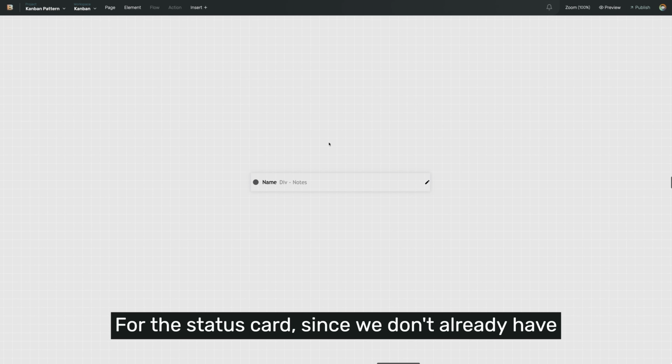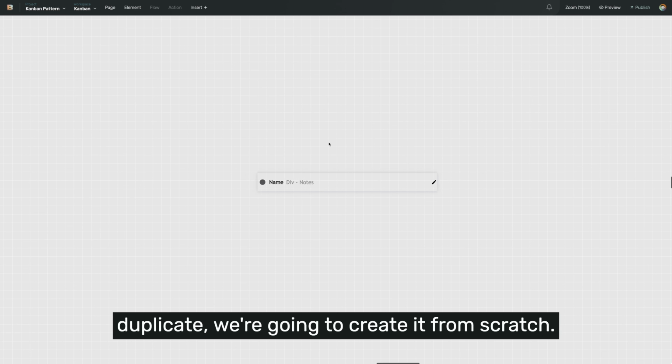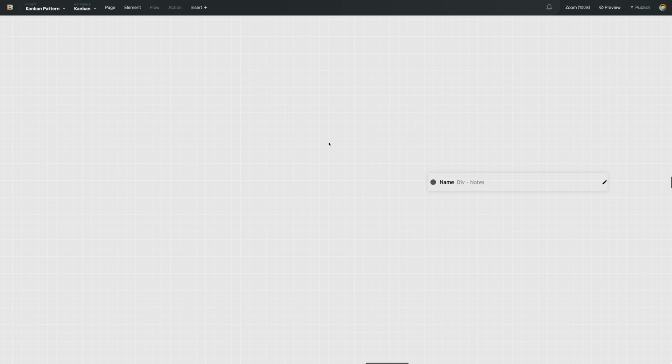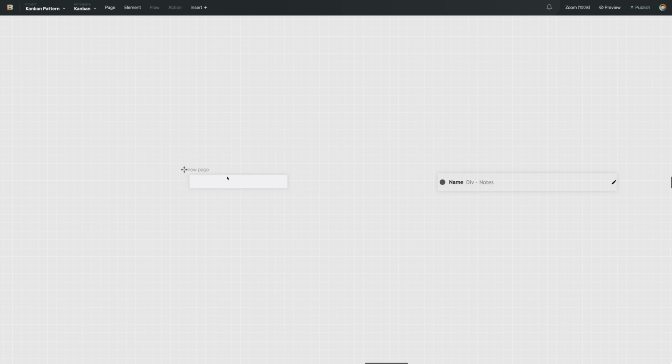For the status card, since we don't already have another page in the project that we can just duplicate, we're going to create it from scratch. So I'll move over a little bit in the canvas, go up to the page menu and insert page. And in this case, I'm going to insert a blank page. So we'll drag and drop that onto the canvas. I'll go ahead and adjust its position and its size to my liking, and we'll give it a name.